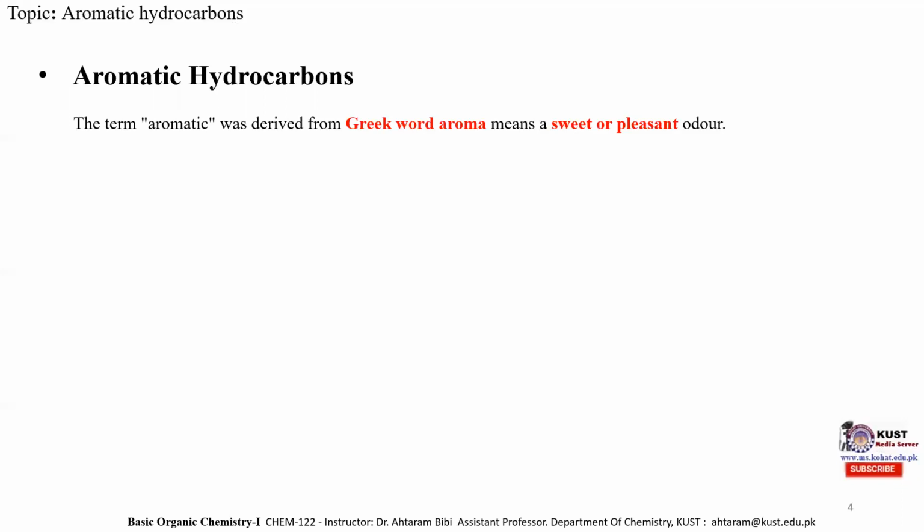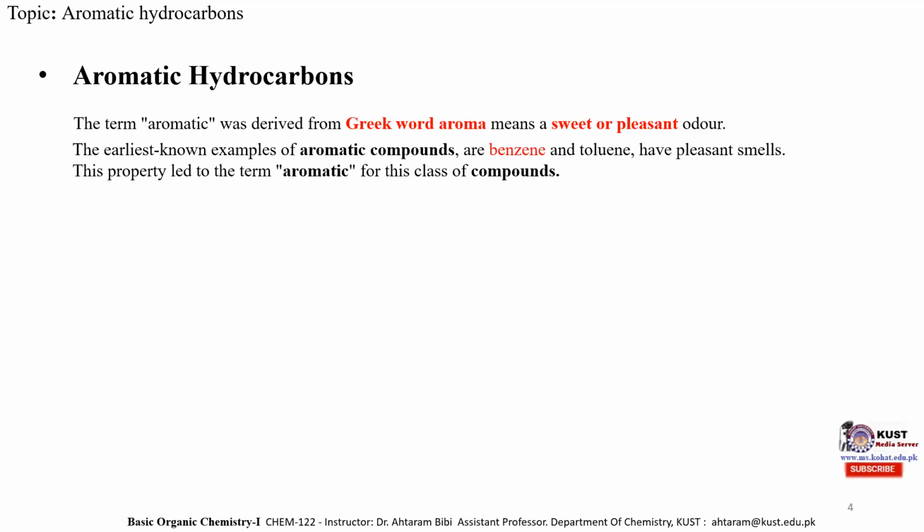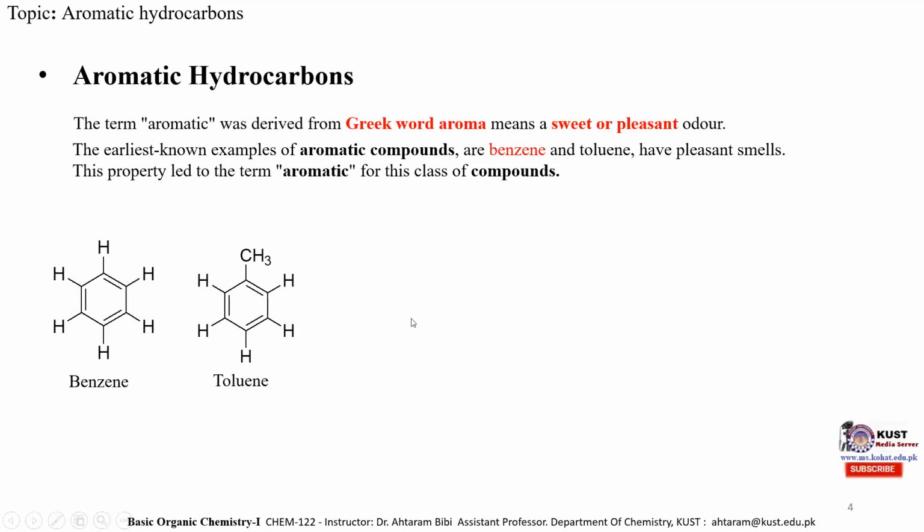Aromatic hydrocarbon. The word aromatic is derived from the Greek word aroma, which means a sweet or pleasant odor. The earliest known examples of aromatic compounds are benzene and toluene, and both these molecules have a pleasant smell. So this is the structure of benzene and toluene, and both are the earliest known aromatic hydrocarbons, and they have a pleasant odor. So this property led to the term aromatic for this class of compound.